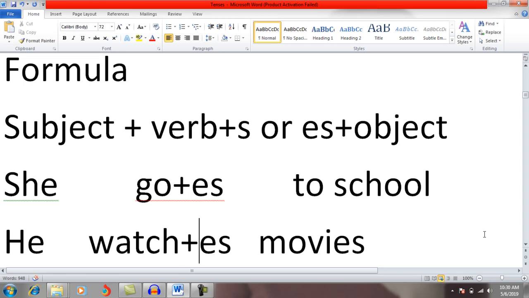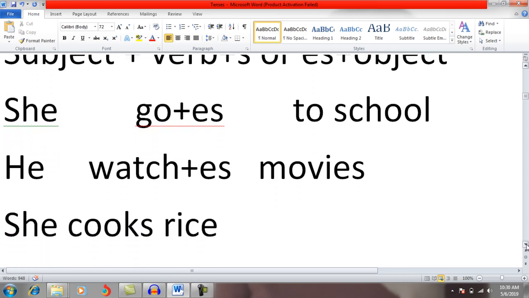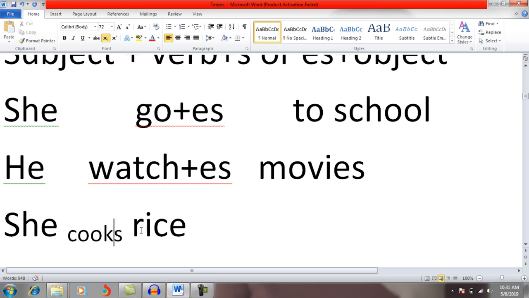Here the verb holds ch, so that's why I add es here. So as I mentioned earlier, those verbs which end in o, ch, tch, ss, z, we have to put es, while with the rest we only put s. In this case I put s because the verb does not end in ch, o, gh or z, and the verb ends with k, which is not in the list. So here I have put s.